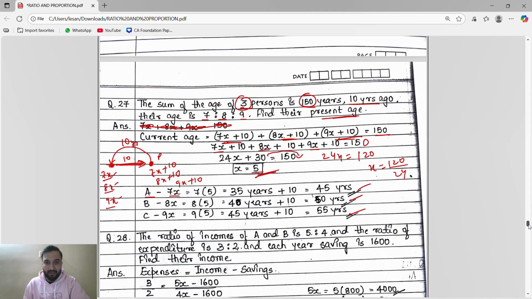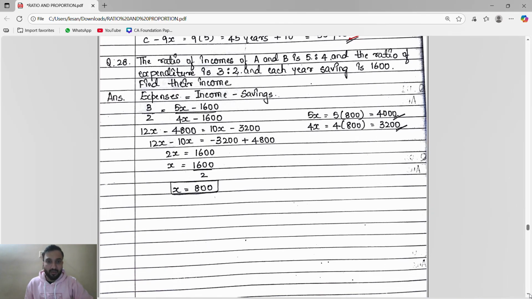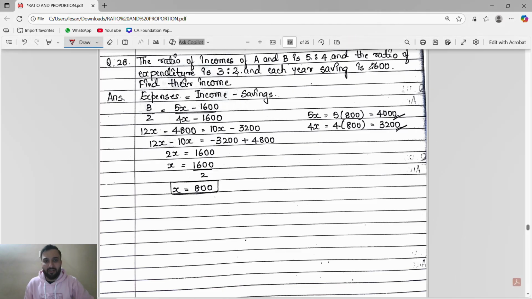Simple thing here, guys. They said 10 years ago their ages were 7x, 8x, 9x. So what is the present age? If 10 years ago it was 7x, 8x, 9x, the present means 10 years after. To reach the present from there, I will say 10 years after, which means 7x plus 10, 8x plus 10, 9x plus 10. That's why it becomes like this. You can solve this and you will get the answer.